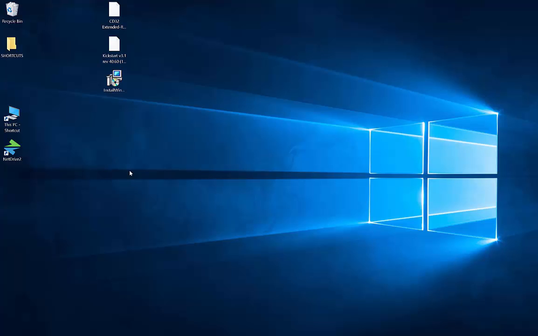Today I'm going to be showing you how to install WinUAE to emulate the CD32 system with Launchbox. Now I'm going to make some assumptions, and that is that you have Launchbox installed and it's running, and you have downloaded the WinUAE installer from the website, and you also have the files CD32 extended ROM revision 40.60 and Kickstart version 3.1 revision 40.60. I can't provide those for you, you'll need to find them yourself. If you have purchased Cloanto's Amiga Forever like I have, you can get those files from the disk.